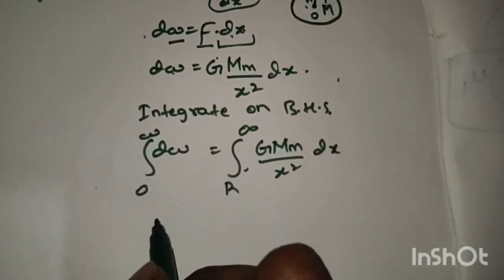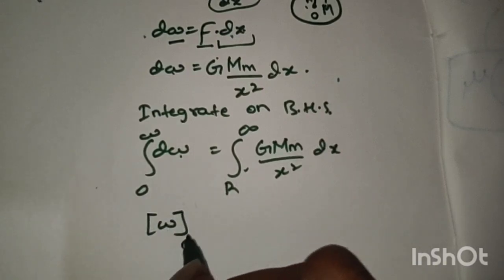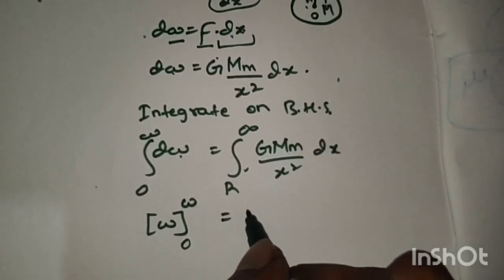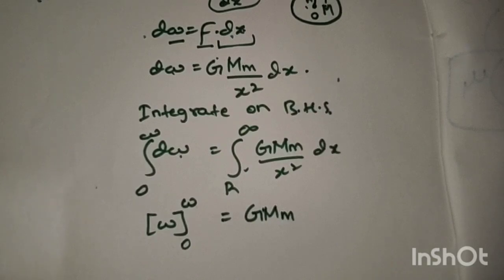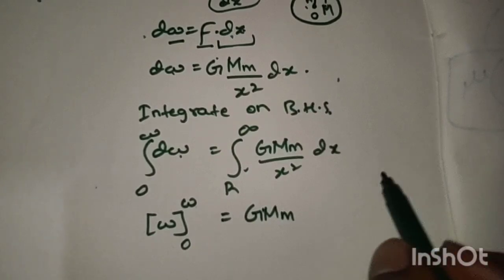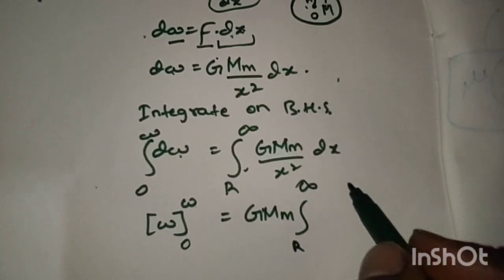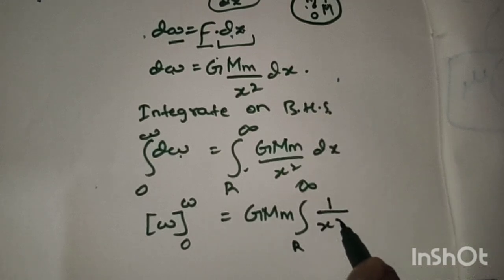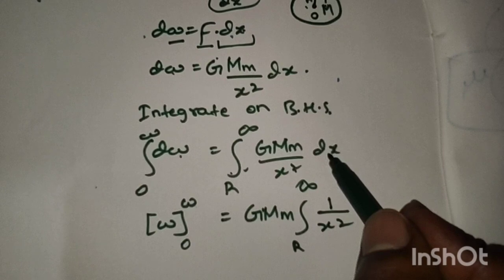G, M and m are constant terms, so they do not change. What remains is the integration of 1 divided by x square dx.